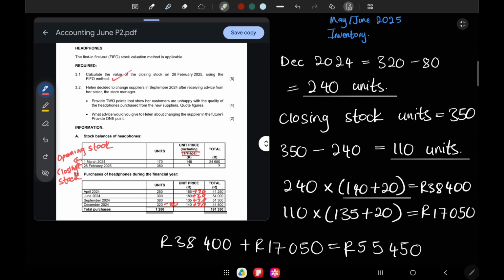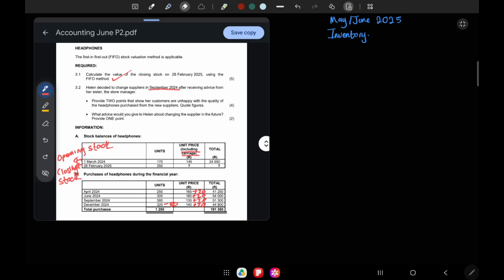We've answered 3.1. Now let's move to 3.2. Now let's look at 3.2. Helen decided to change suppliers in September 2024. Let's take note of this, September 2024. When you get your question paper, update your information, underline or highlight information that is relevant or important. So they changed suppliers after receiving advice from her sister, the store manager. So her sister's the reason she changed suppliers in September 2024. Provide 2 points to show that our customers are unhappy with the quality of the headphones purchased from the new suppliers. Quote figures.